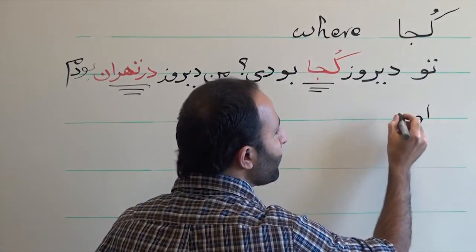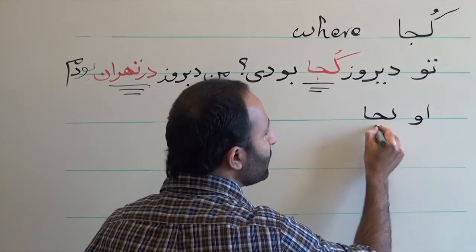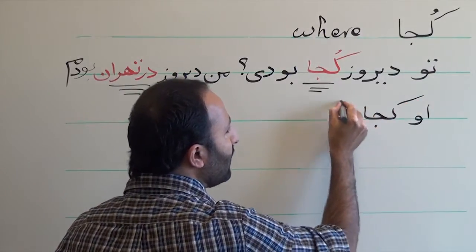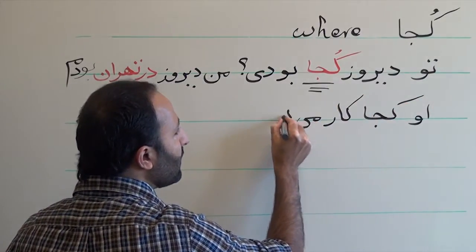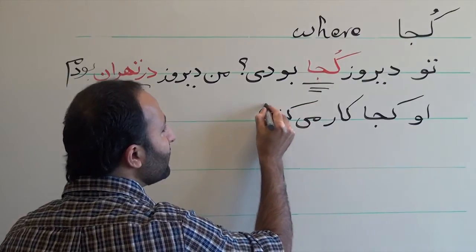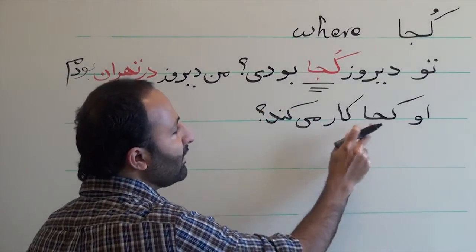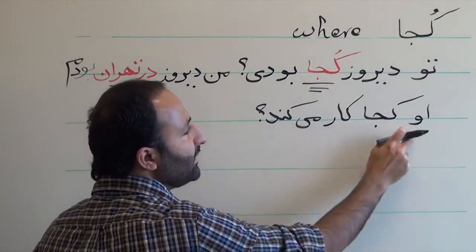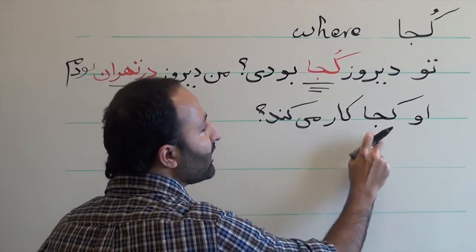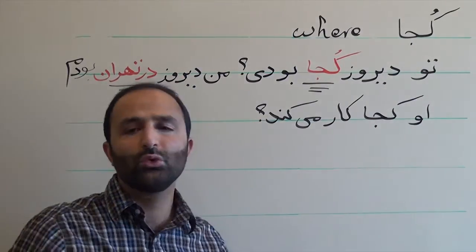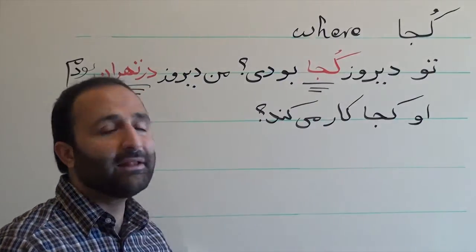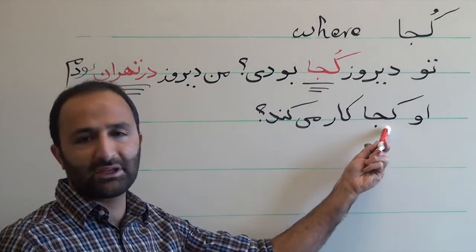او کجا کار می کند? Where does he work? Where does he work? او کجا کار می کند? The answer should just give this missing information.